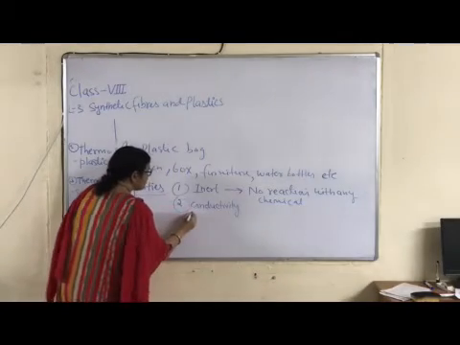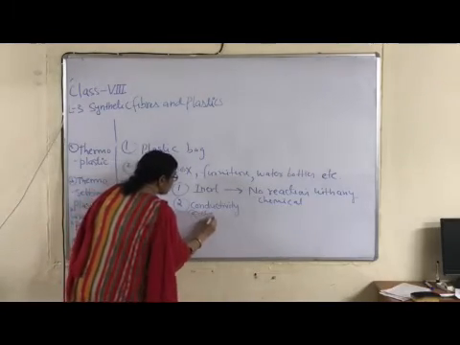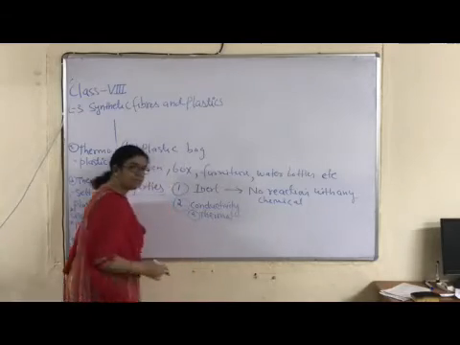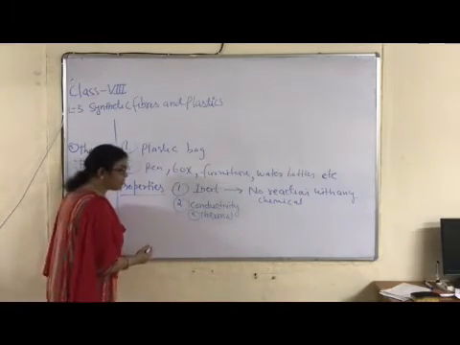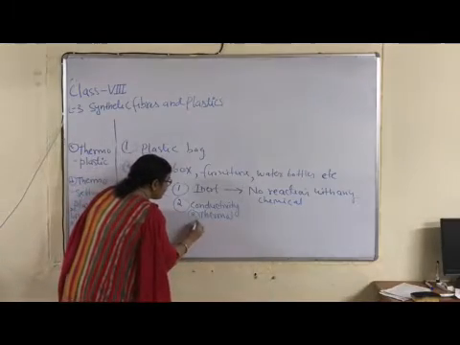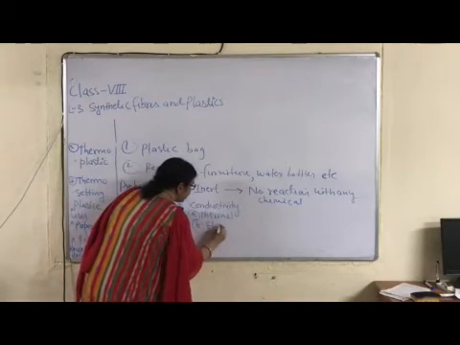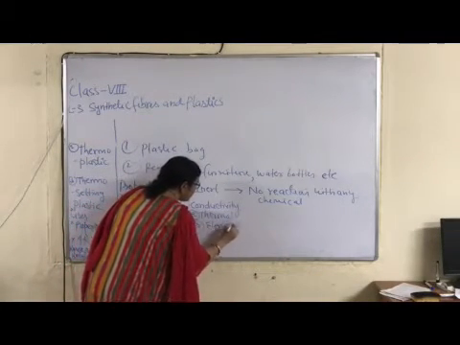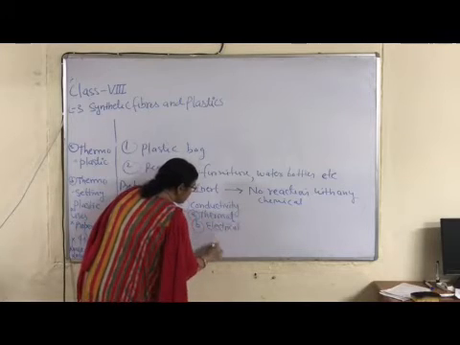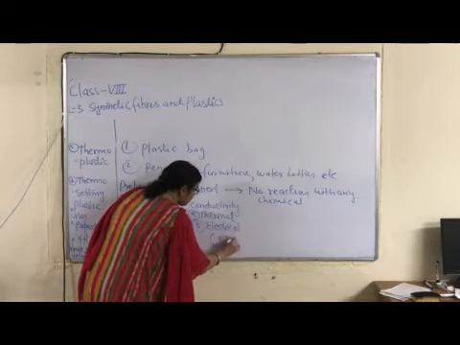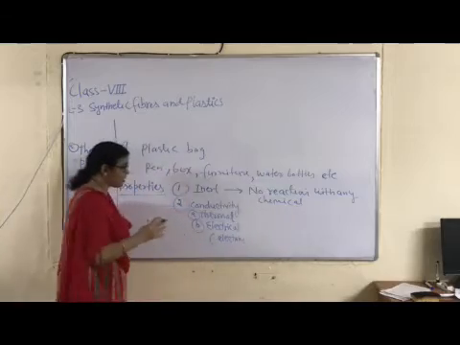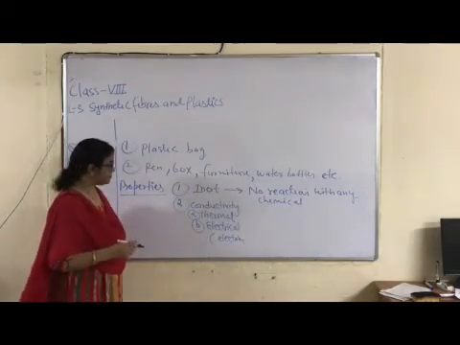Second, conductivity. Conductivity, it means thermal conductivity when high temperature is provided. Thermal denotes heat. Second is electrical conductivity. Electrical conductivity is shown due to presence of electrons. Okay children, so what is the type of conductivity?